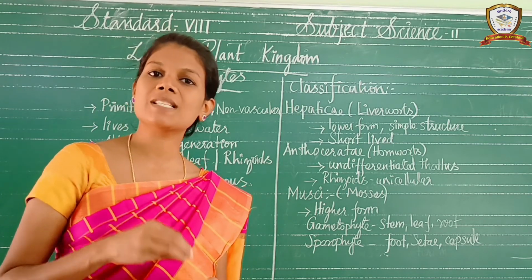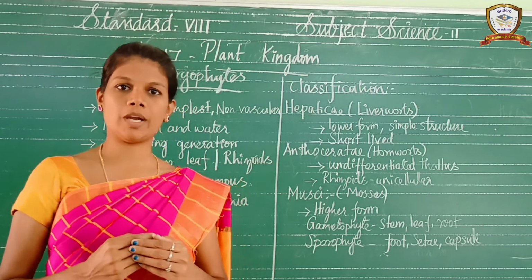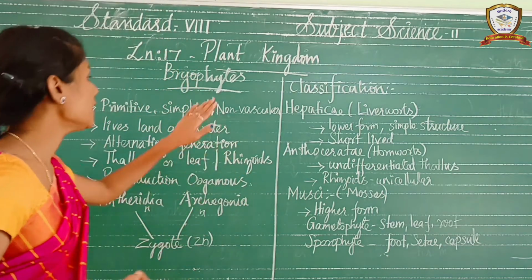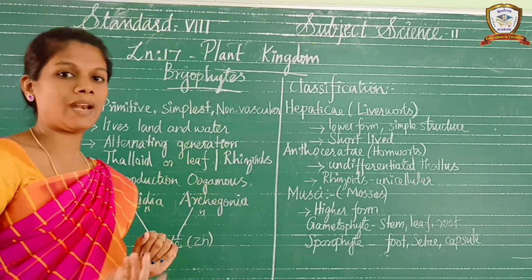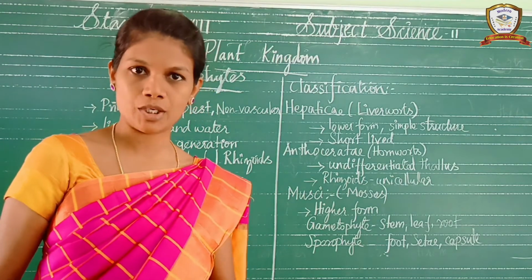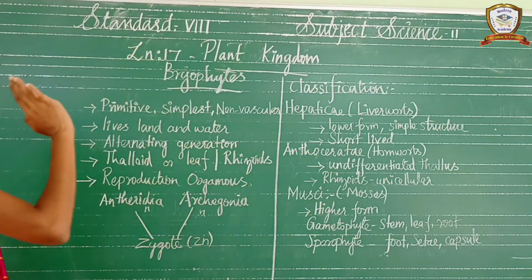What is the function of xylem and phloem? They transport food and water in the plants. Non-vascular means there is no vascular bundle, no vascular tissue, no xylem and phloem.